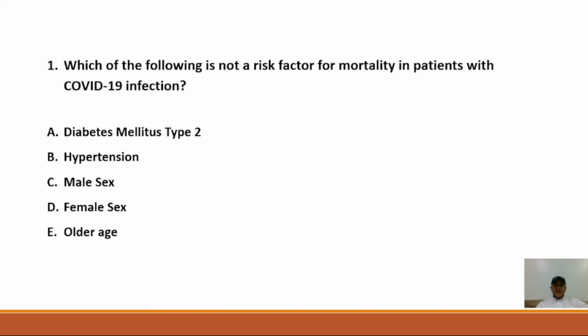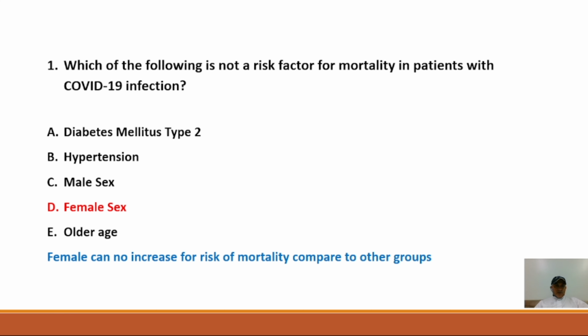Which of the following is not a risk factor for mortality in patients with COVID-19 infection? A, diabetes mellitus type 2, hypertension, male sex, female sex, older age. I'll give you some seconds to think about the correct answer. So the correct answer is female sex. Female sex can increase the risk of mortality compared to the other groups.